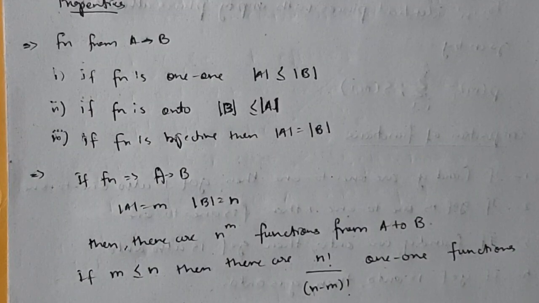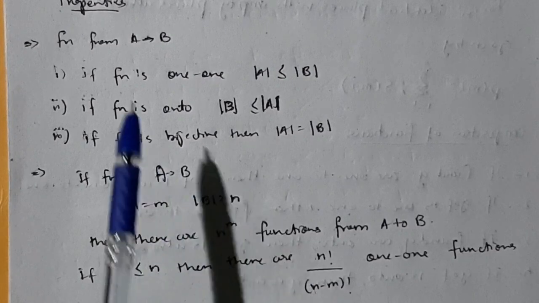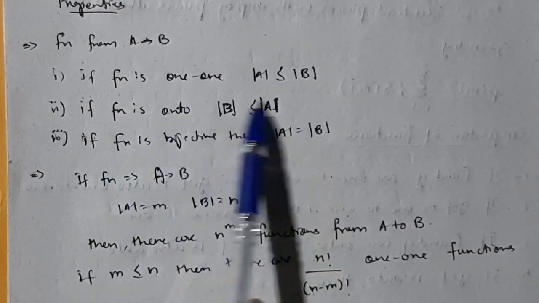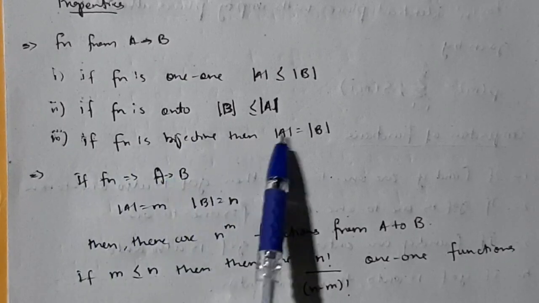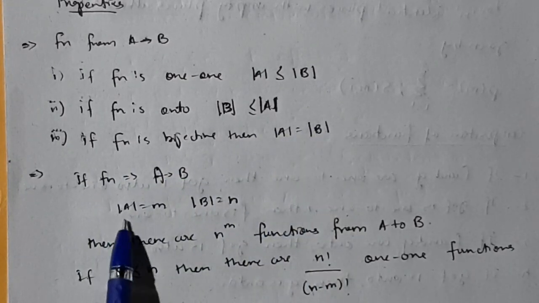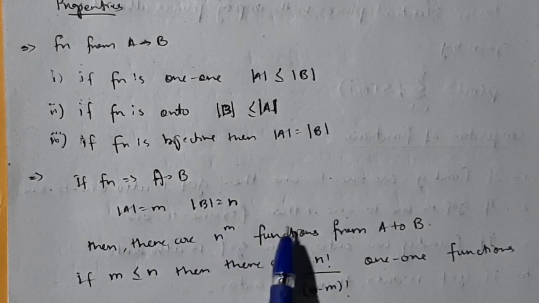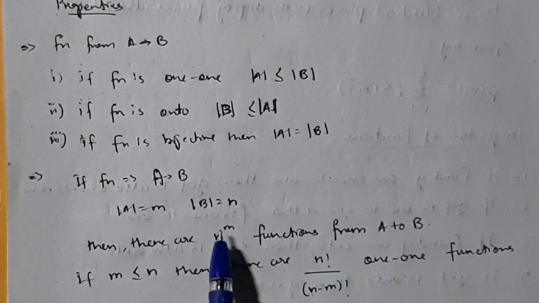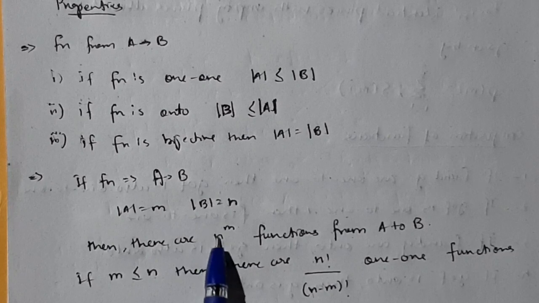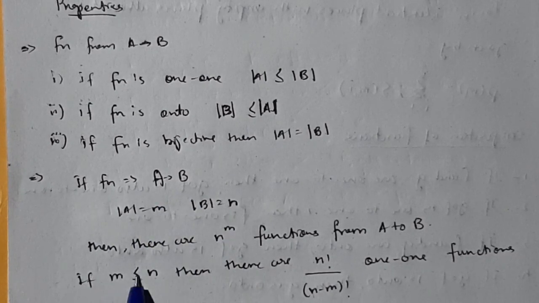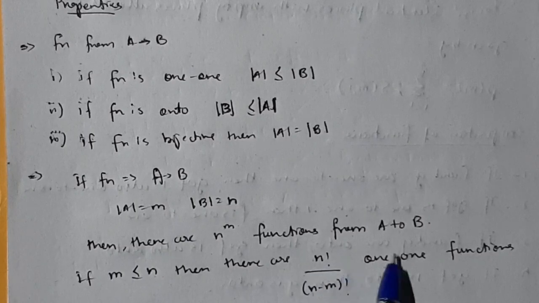These are some of the properties which could be very helpful if you remember. See, if it is 1-1, the number of elements in A is less than or equal to B. Similarly for onto, and if the function is bijective, the number of elements in both are equal. And if A has m elements and B has n elements, then n raised to m functions are there from A to B. In the exam it can come that how many functions are possible if A and B are given. And if m is less than n, then there are this many 1 to 1 functions.